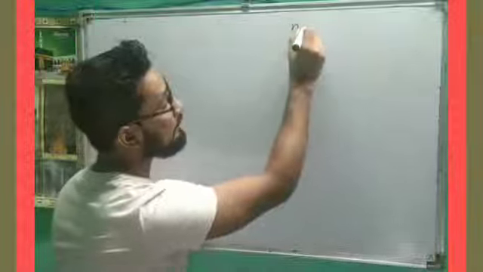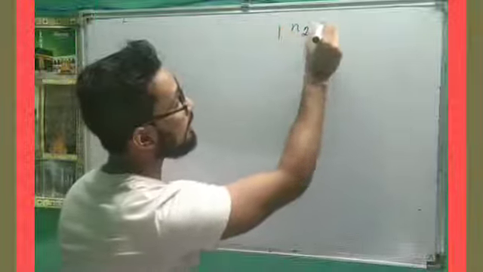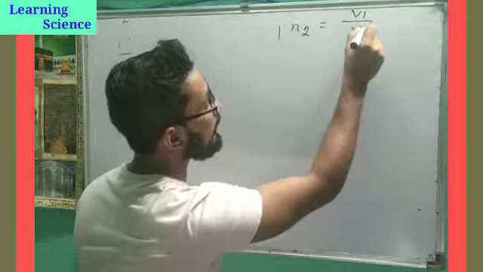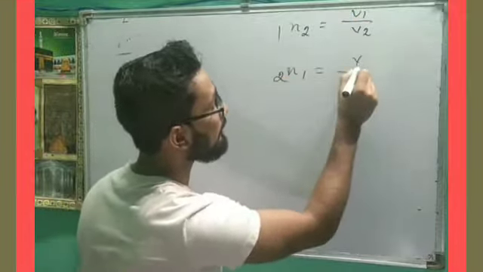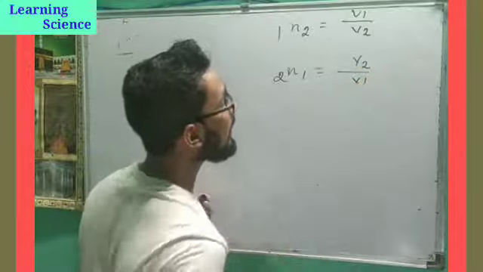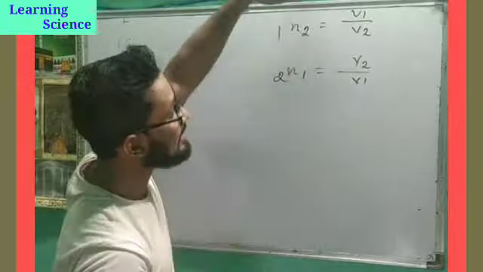Now I'm taking the first case also, speed of light. For example, refractive index of medium 2 with respect to medium 1 is v1 by v2, and refractive index of medium 1 with respect to medium 2 is v2 by v1. Now what is happening here?